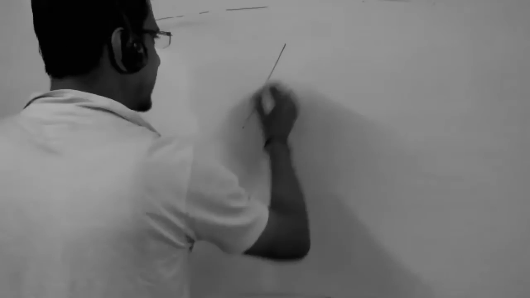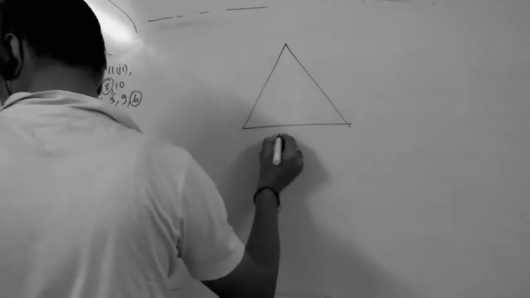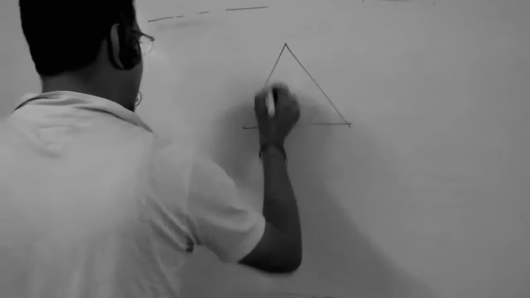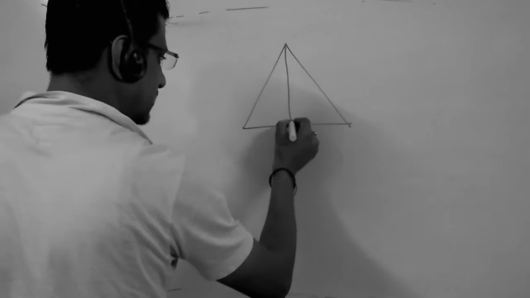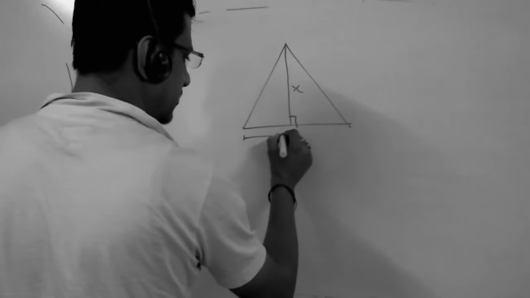The base of a triangular field is twice its altitude. Altitude is this one, this is x, and the base will be 2x.